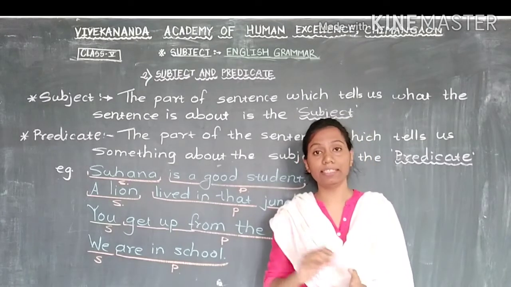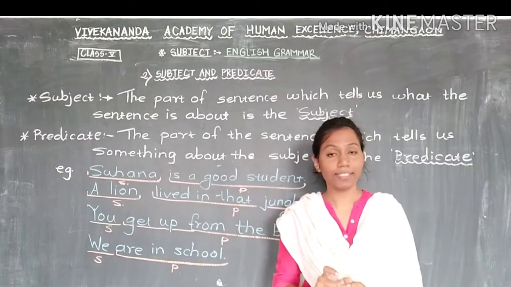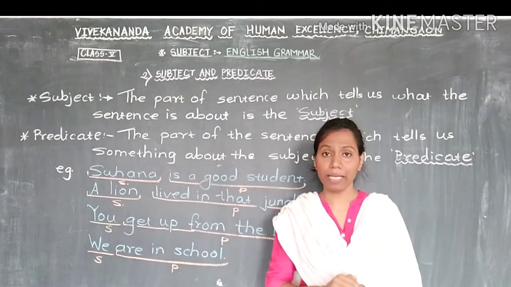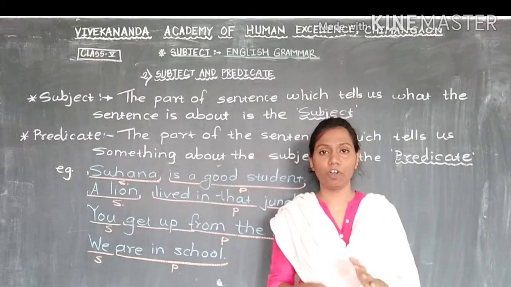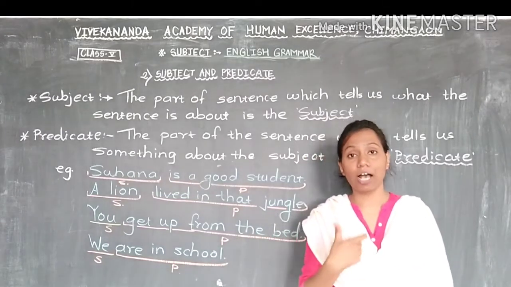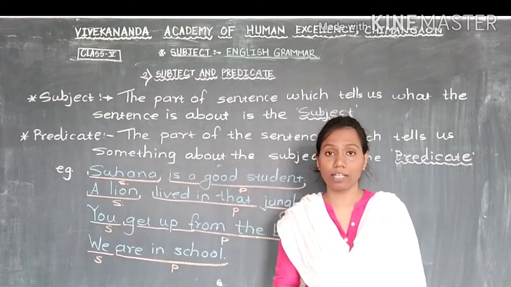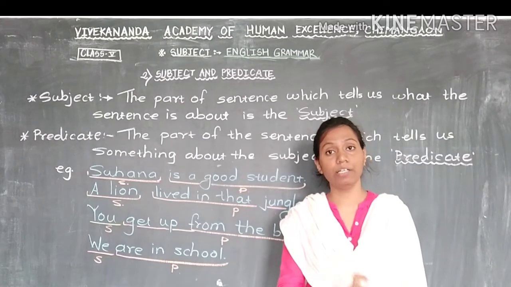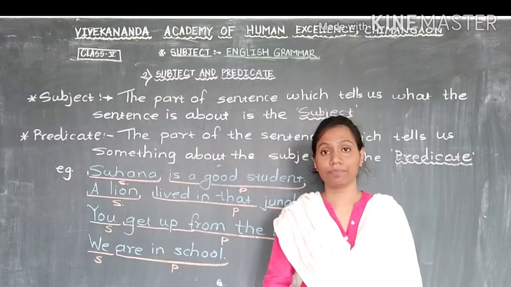When we write any sentence, we start the sentence with a name or otherwise with a pronoun, and that we call the subject. Sometimes what happens, we are not writing it in the first place. In the middle of the sentence, or 2 words, may be the subject. So for that you just ask about which thing you write this sentence. If you ask the question for whom the sentence is, then the answer you get will be your subject.